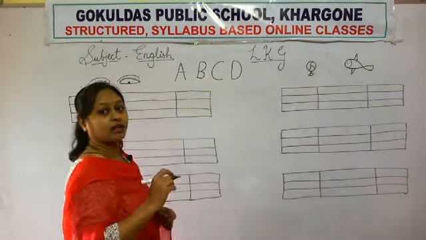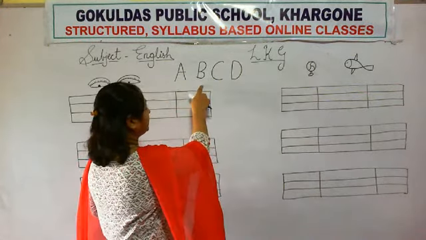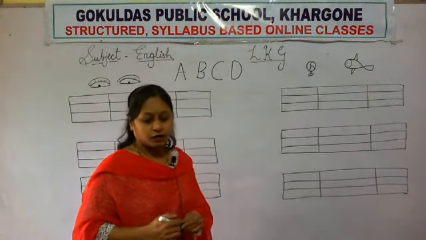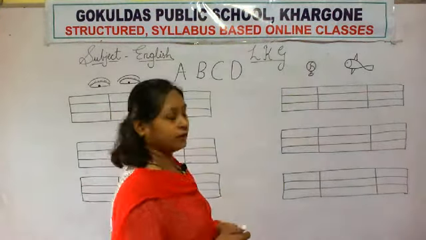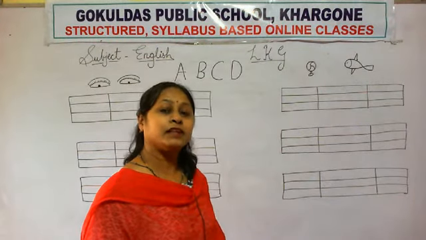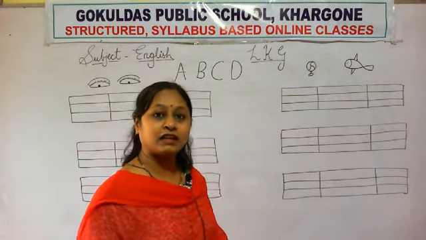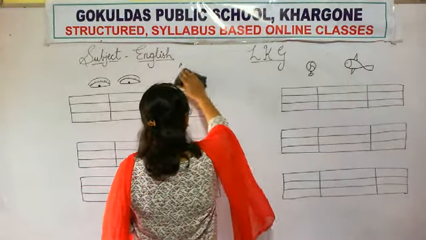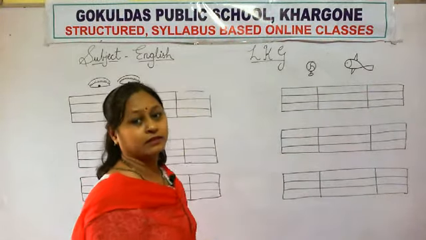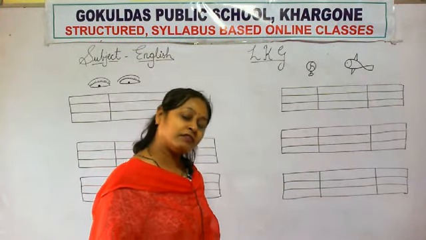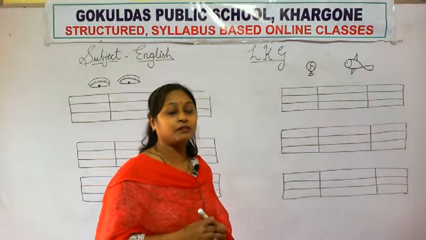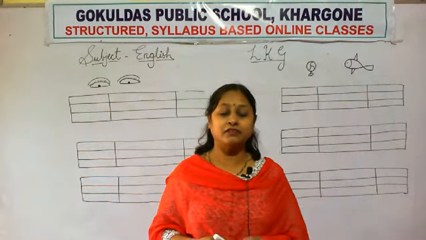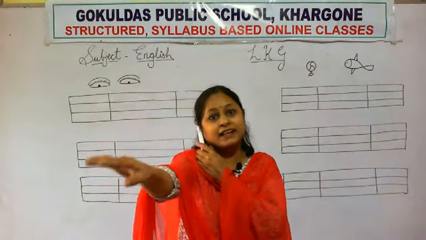After D, which letter will come? E. So today we will learn to write letter E. E for eyes, E for ears, E for elephant.